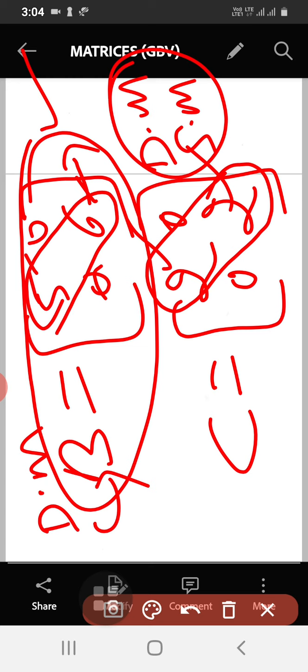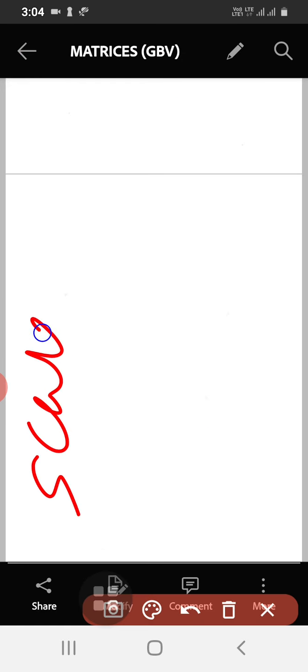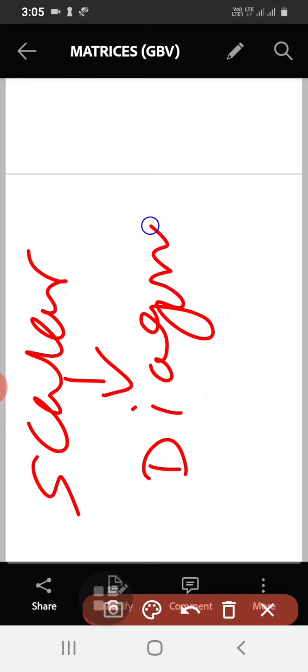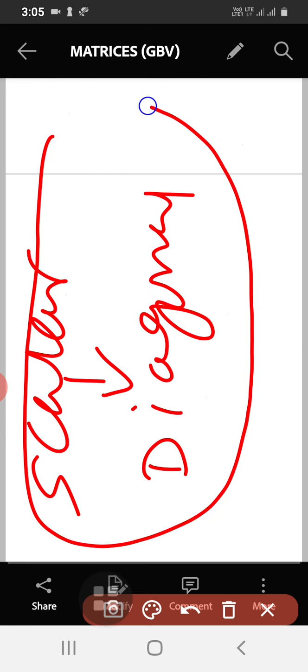That means what? Scalar matrix is a diagonal matrix. Scalar means it will be a diagonal matrix, but reverse is not true. Scalar matrix may be a diagonal matrix, but diagonal matrix may not be a scalar matrix. Observe this. So that is the important type here. So next we shall consider I think seventh one, identity matrix.